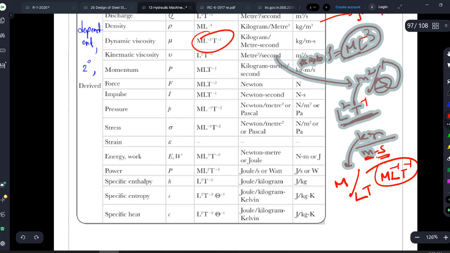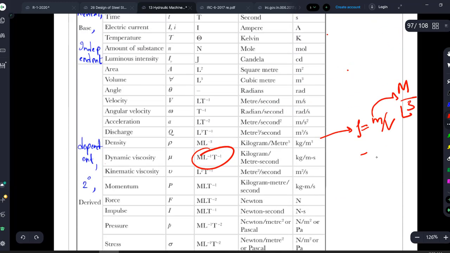Similarly, you have to remember all. For velocity, what is it? L T to the power of -1, right? Meter per second. How will you write meter per second? L T to the power of -1. What will be acceleration? Meter per second square. So that is nothing but L T to the power of -2.